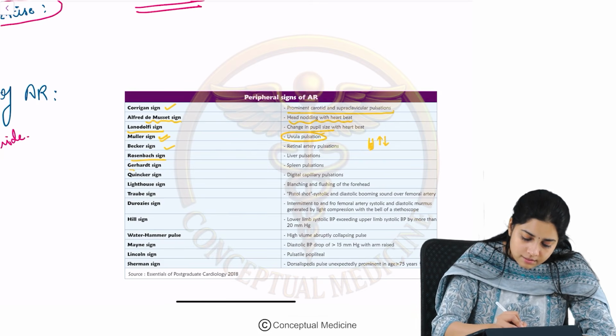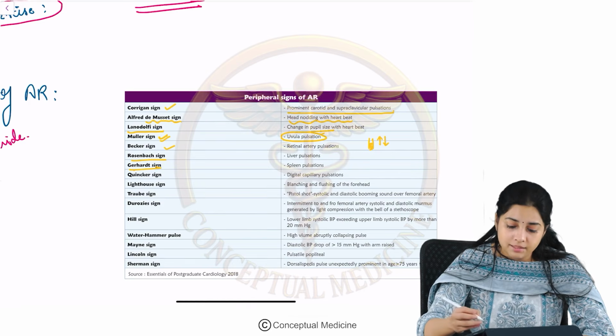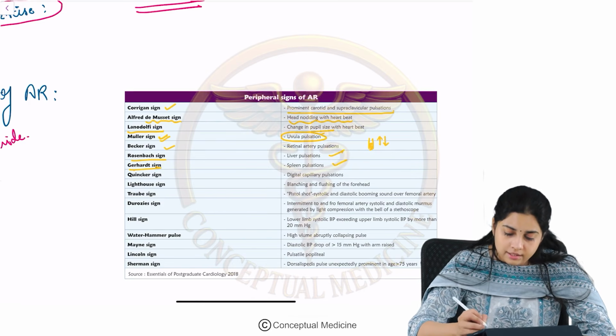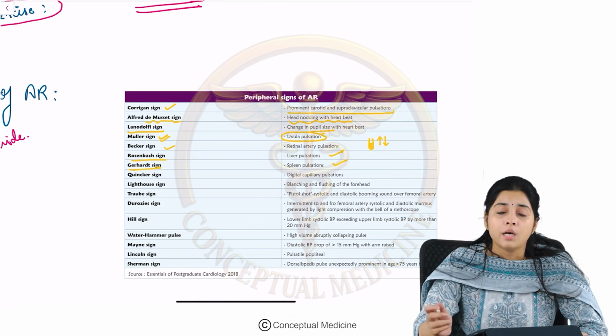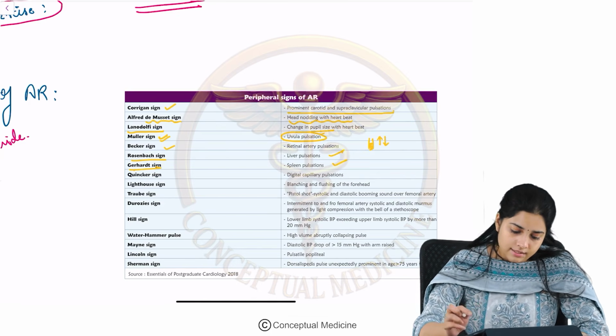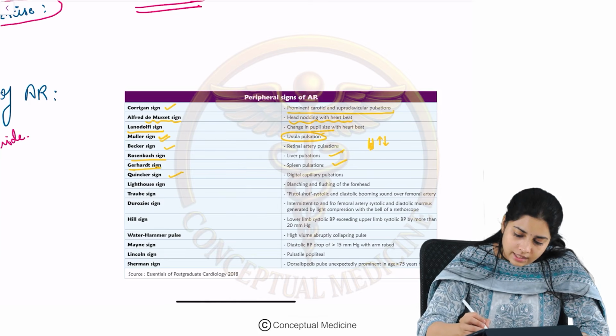Then we have the Rosenbach and Gerhardt sign. On per abdomen examination, you can find liver and spleen pulsations. This is what we call the Rosenbach and Gerhardt sign. Then what is the Quincke sign? There can be digital capillary pulsations.